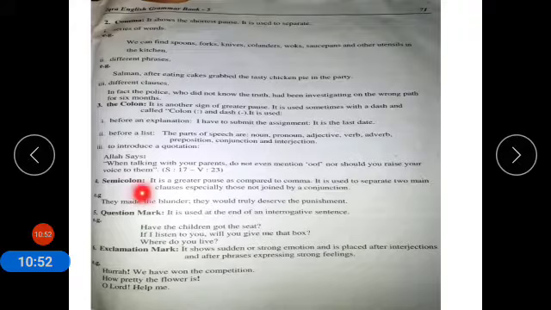Now coming to semicolon. Semicolon is a greater pause as compared to comma. It is used to separate two main clauses, especially those not joined by a conjunction. For example, they made the blunder; they would truly deserve the punishment. So when there are two independent clauses and they are not joined by a conjunction, they are separated by semicolon.